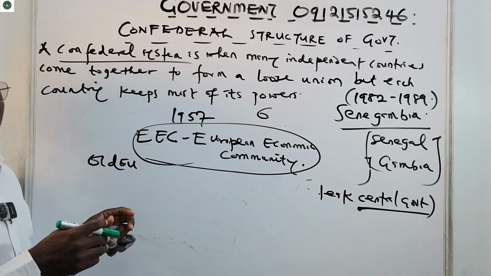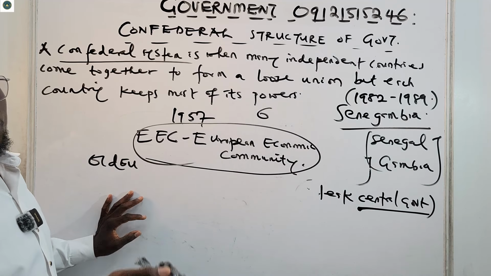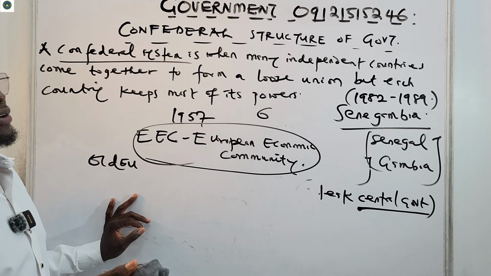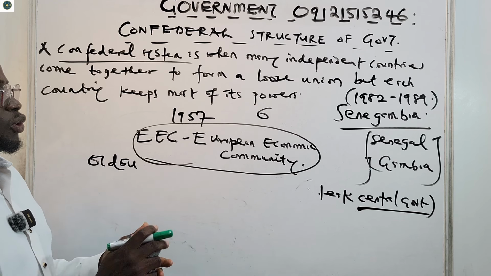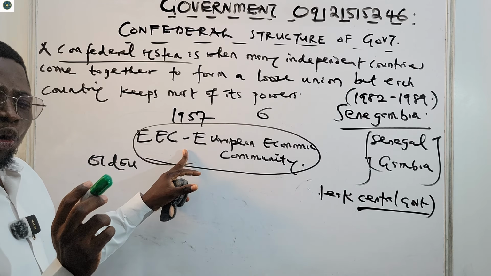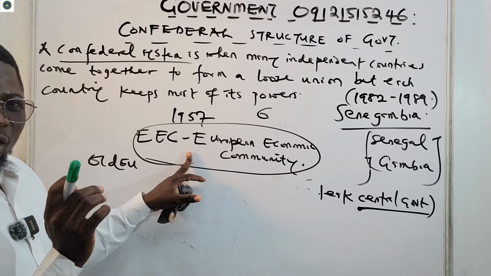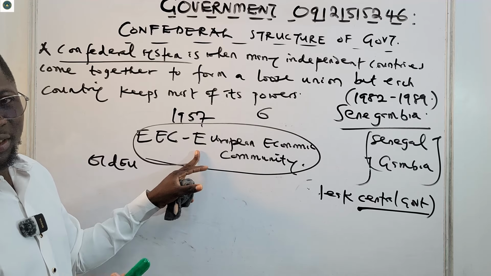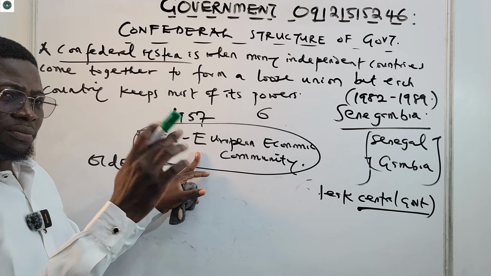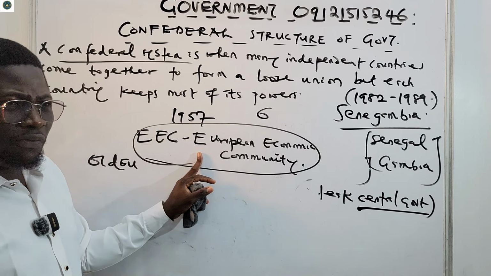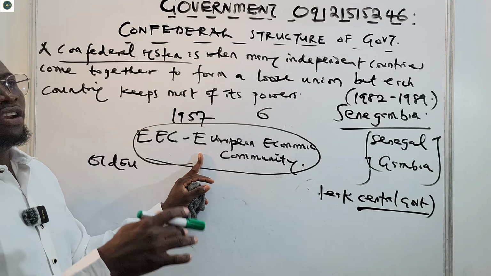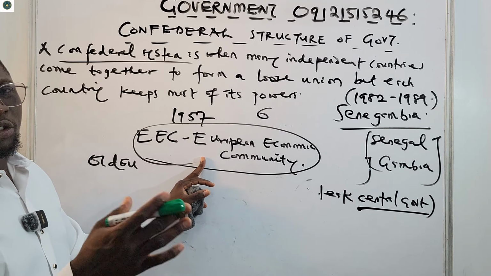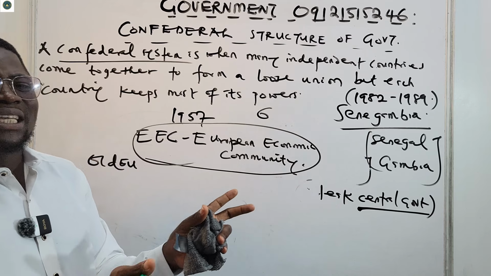One of them is Germany. Luxembourg was there. Italy was there. France was there. Netherlands was there. Those were the countries that formed the old European structure. They were there for economic purposes, so that goods can be moved easily from one place to another, for security, for trade, for economic cooperation, and so on. So they came together to form a confederalism.